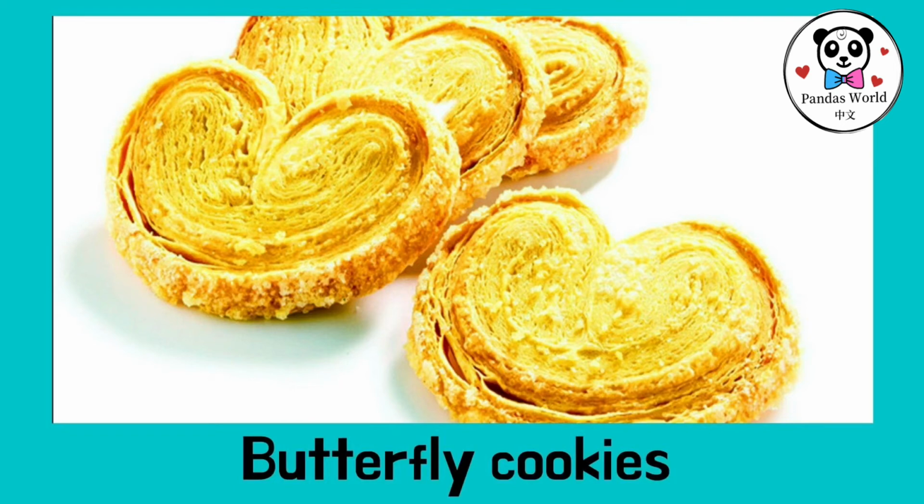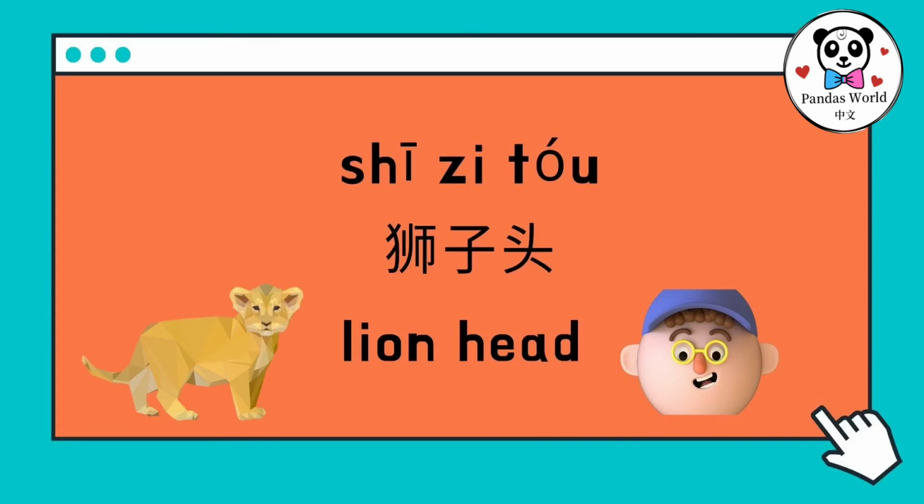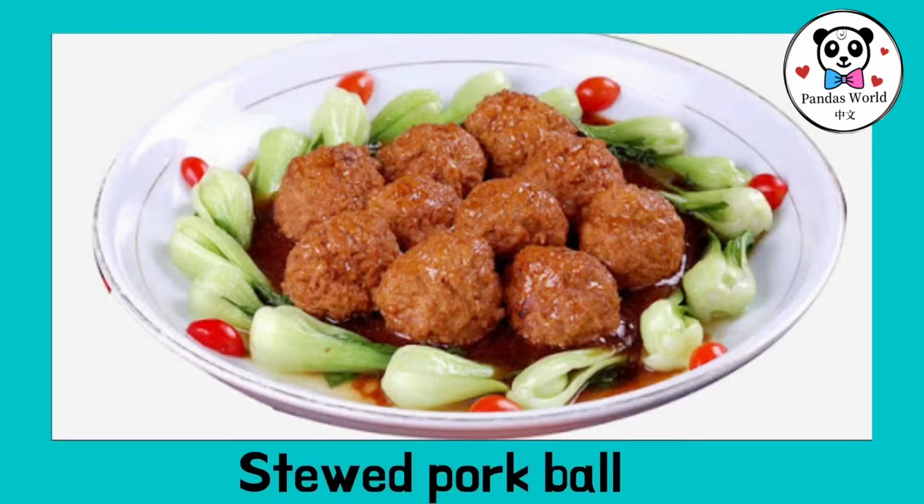That's right. The second dish, 狮子头。狮子 lion, 头 head. Do you know why it is called 狮子头? Yes, because it's large and round, just like the head of the Chinese guardian lion.